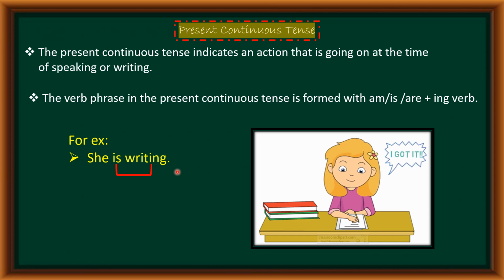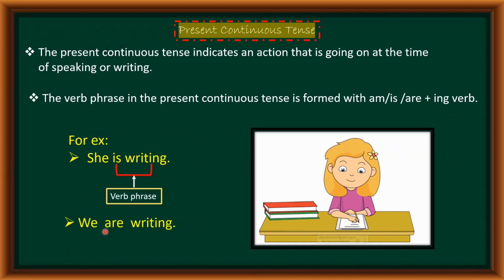So verb will be changed. Okay. In present continuous tense, we will change the verb and add ing with the main verb. So you will come to know that the sentence is a present continuous tense. We are writing. I am writing. Understood, children?